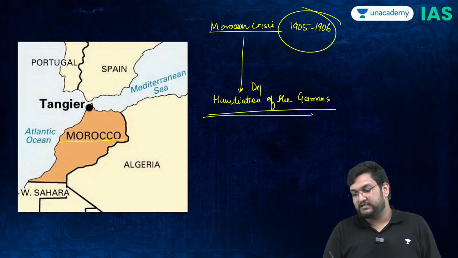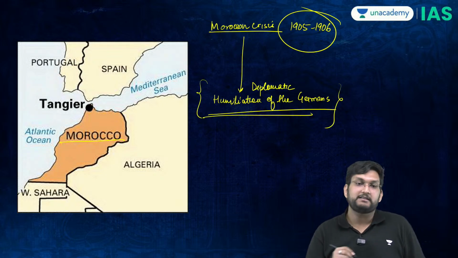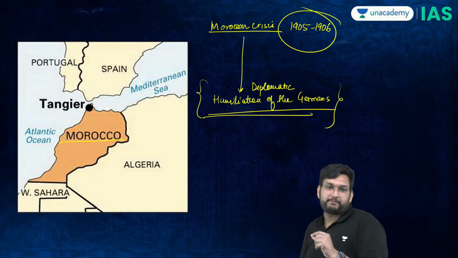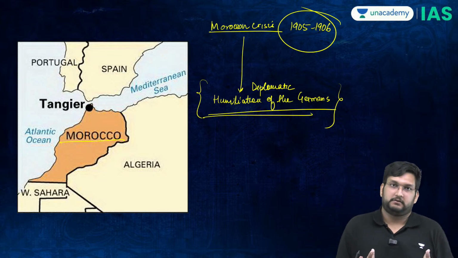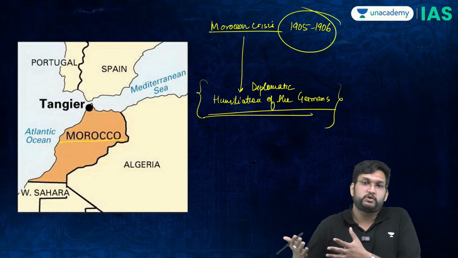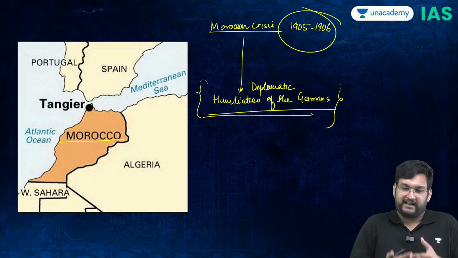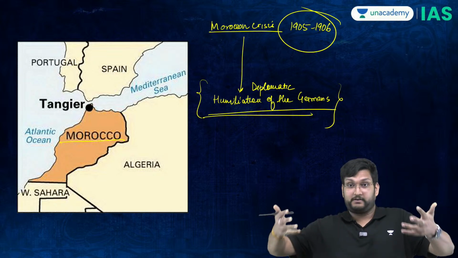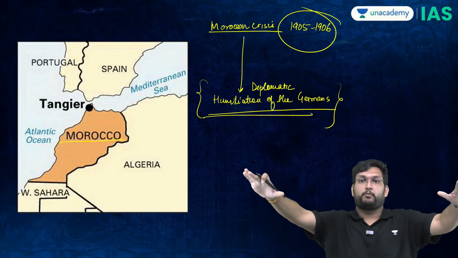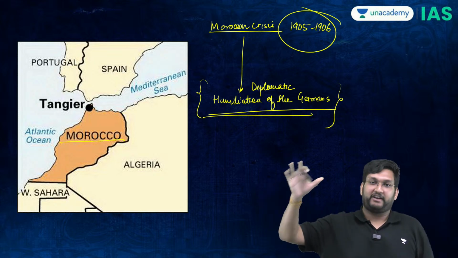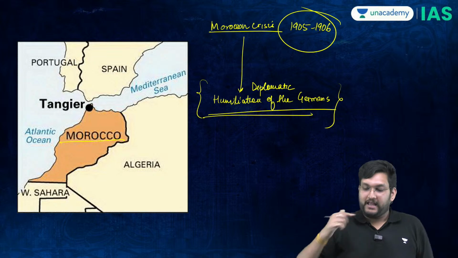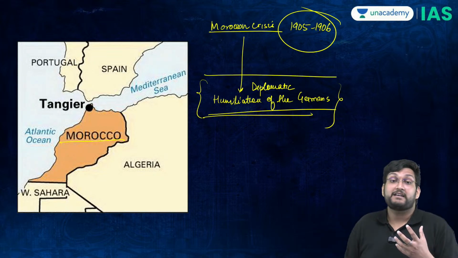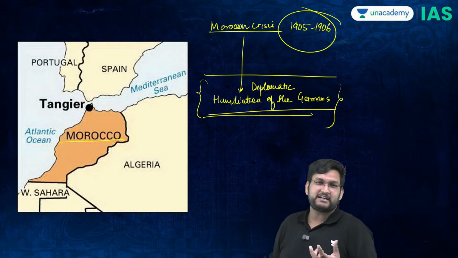This is where there was a diplomatic humiliation of the Germans, and therein what happens is that now Germany can't do anything. Morocco has gone into the hands of the French, and in front of everybody, when the Germans said that nobody can touch the Sultan, the French came and took Morocco from their same sector itself. And this is where Germany will now start to feel humiliated.